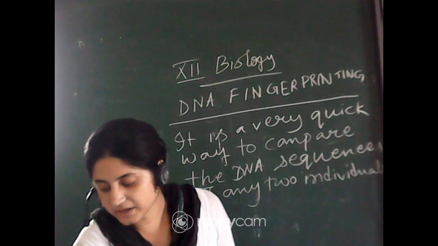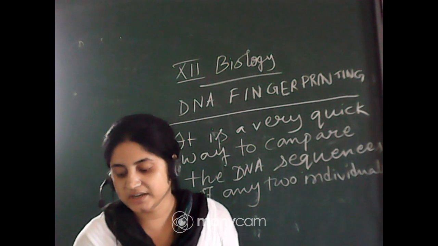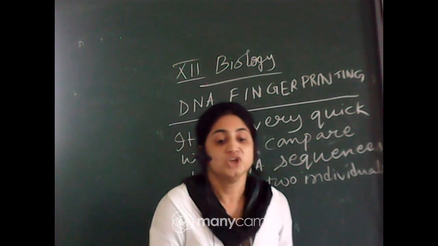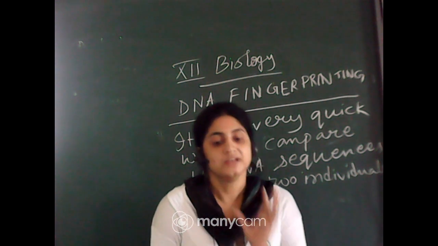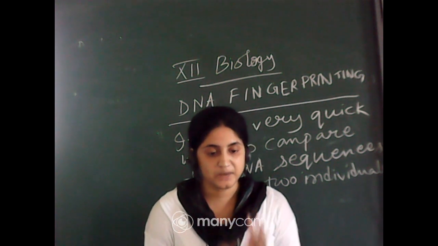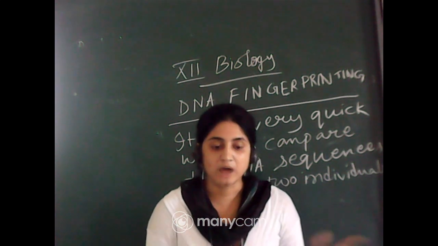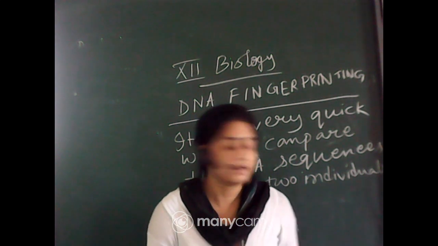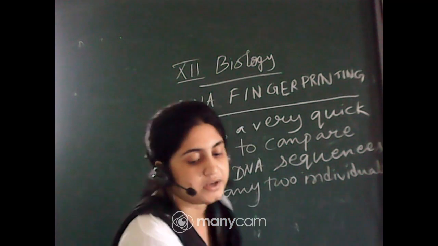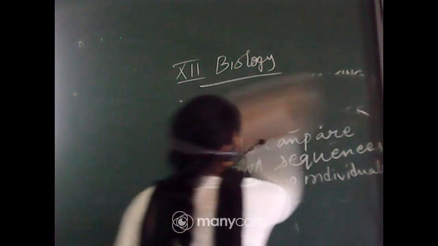DNA fingerprinting involves identifying differences in some specific regions of the DNA sequence called repetitive DNA. So what is repetitive DNA? Some specific parts of the DNA help you to identify the differences, how you differ from each other. That is called repetitive DNA.